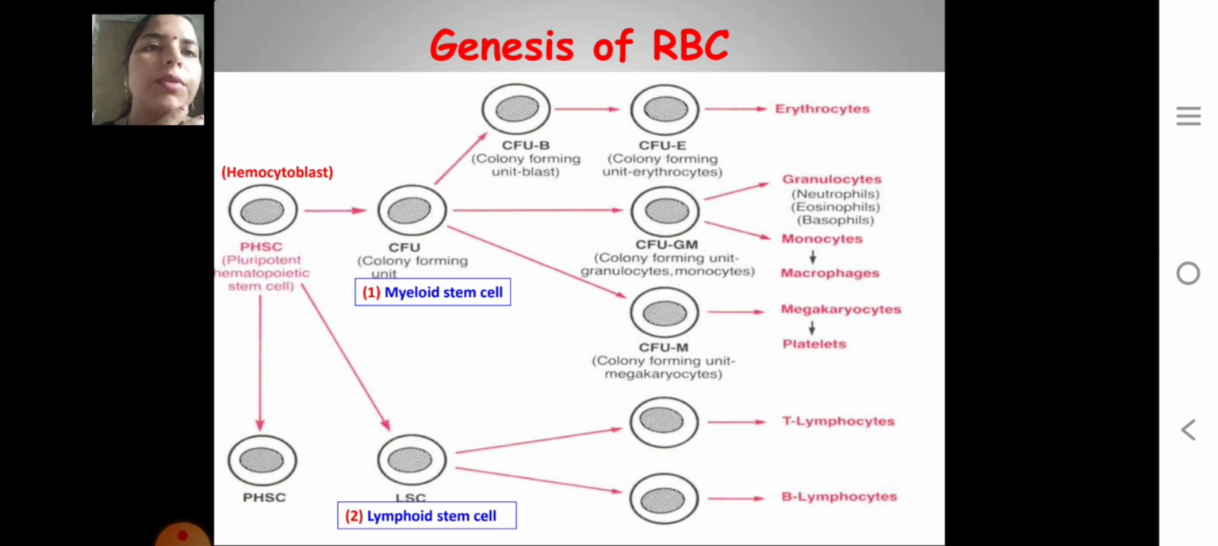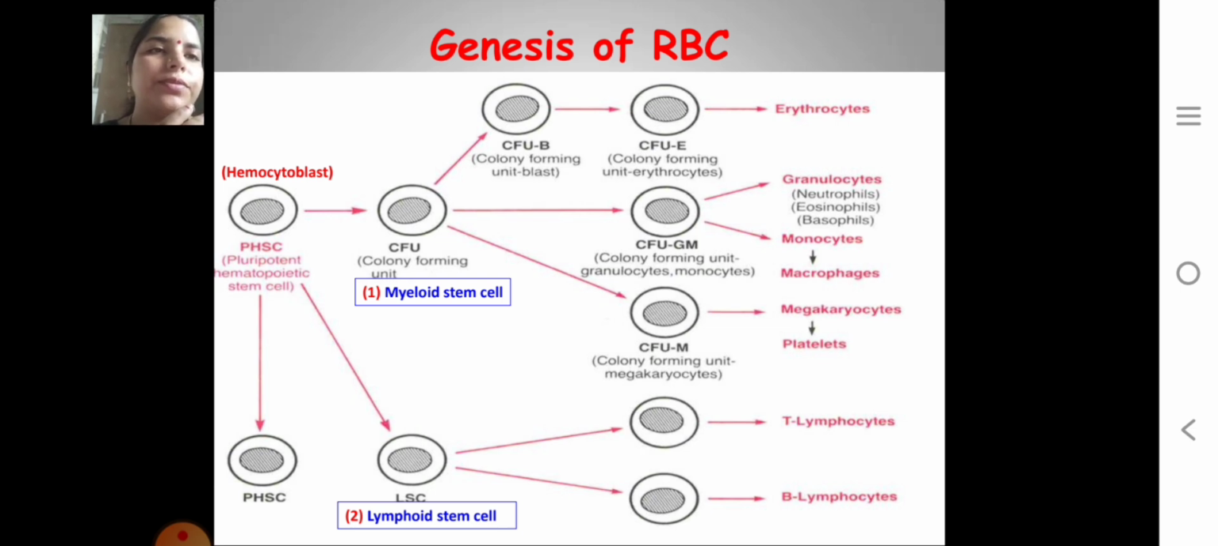Next, the colony forming unit myeloid stem cell is converted into the colony forming unit granulocyte and monocyte, the CFU-GM. Granulocytes and monocytes are converted into macrophages. Next, the CFU-M, the colony forming unit megakaryocyte, is converted into megakaryocytes, and they are converted into platelets.